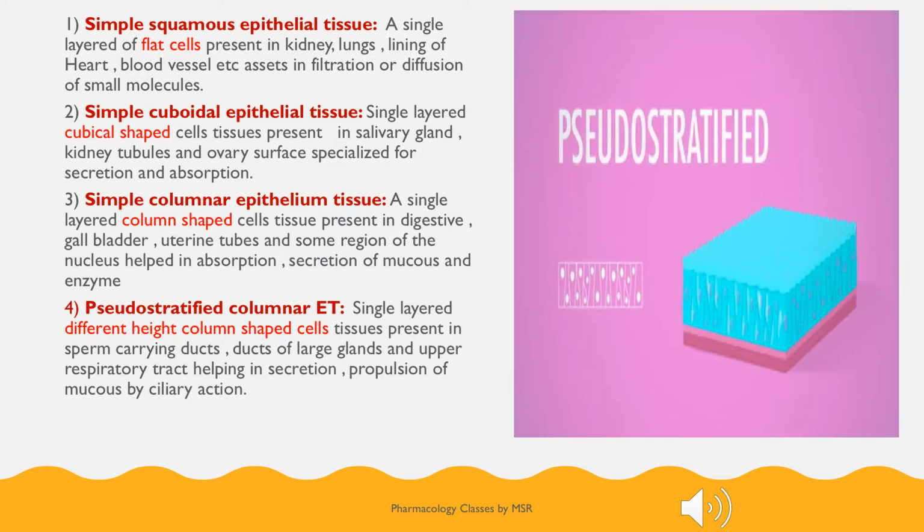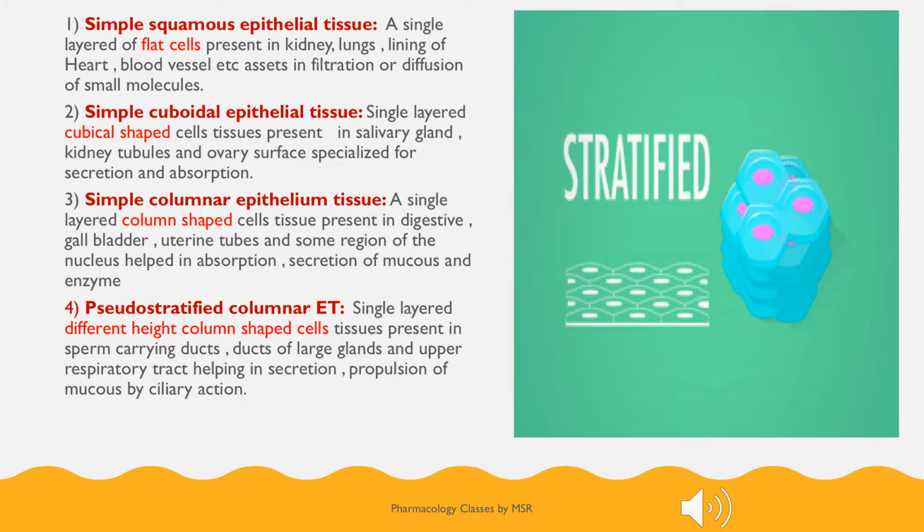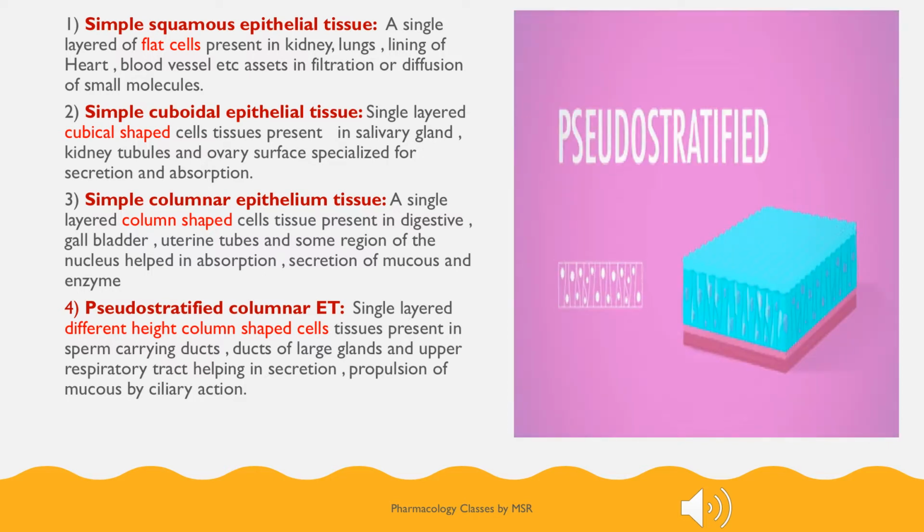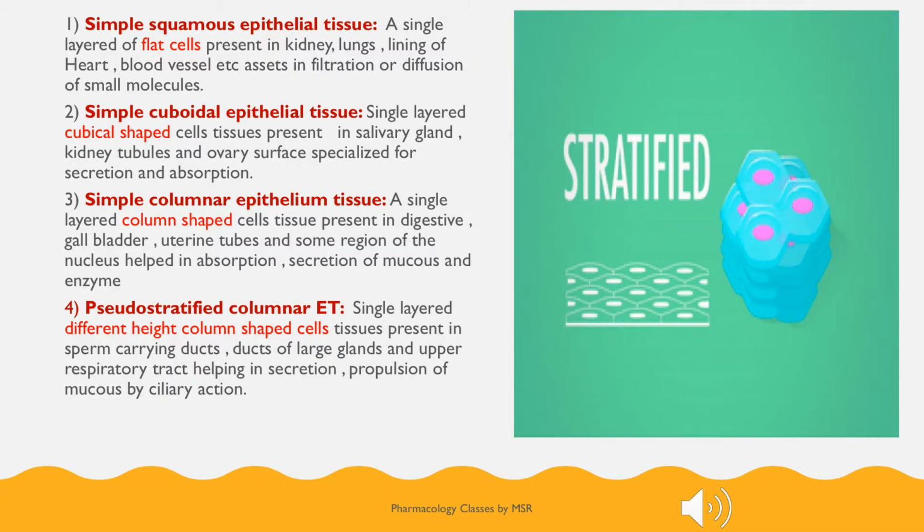So this type of pseudo-stratified cells are present in the tissues which are carrying the sperms and the ducts of larger glands, upper respiratory tract, which help for the process of secretion, propulsion of the mucus by the ciliary action, etc.